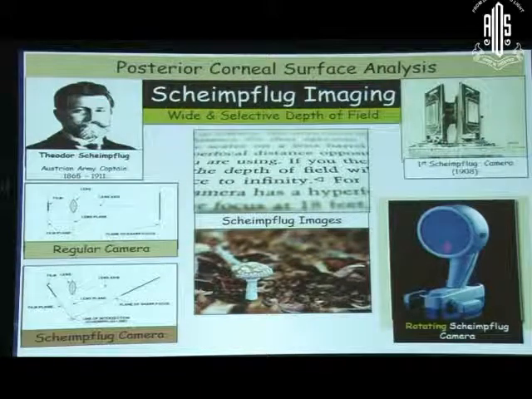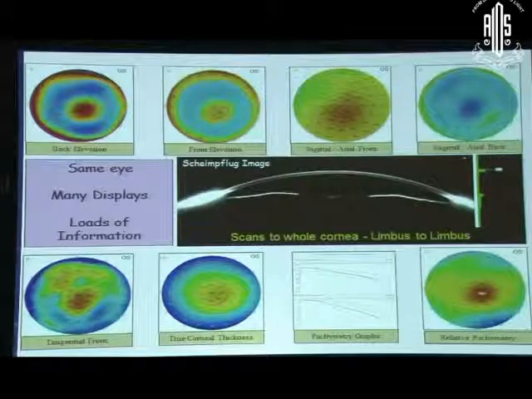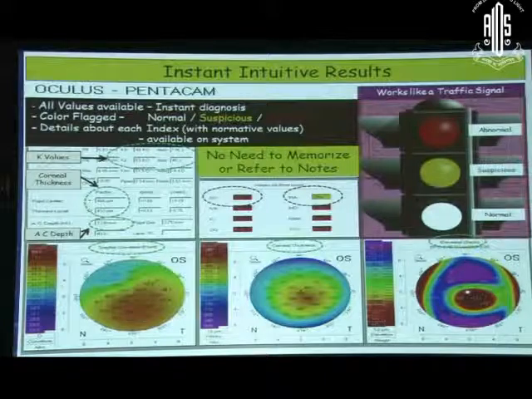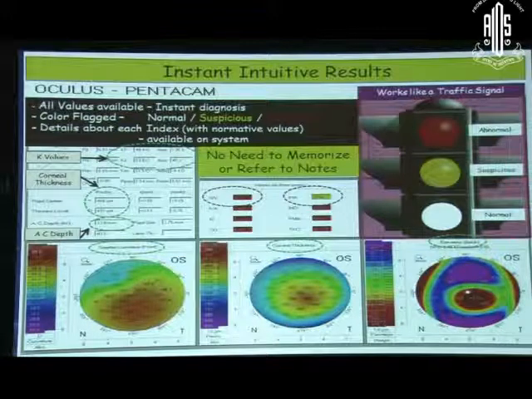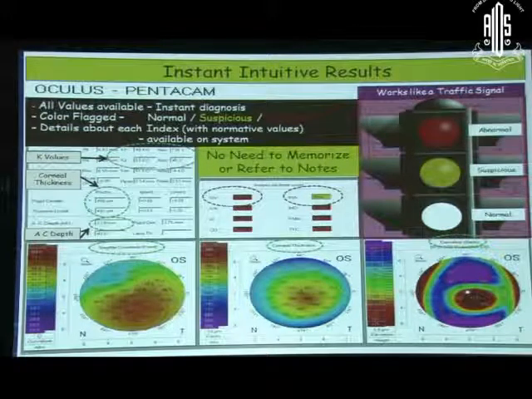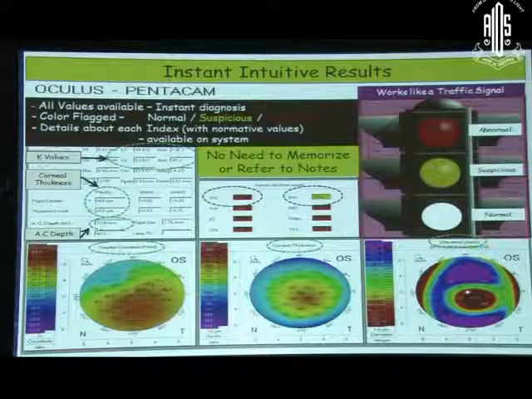The rotating Scheimpflug camera, the Pentacam, and other devices that are available in the market do a fairly good job. It scans the cornea 360 degrees from limbus to limbus and gives us plenty of information. Basically, it's a very simple device to understand. It is intuitive. All values are instantaneously available and they're color flagged just like a traffic signal.